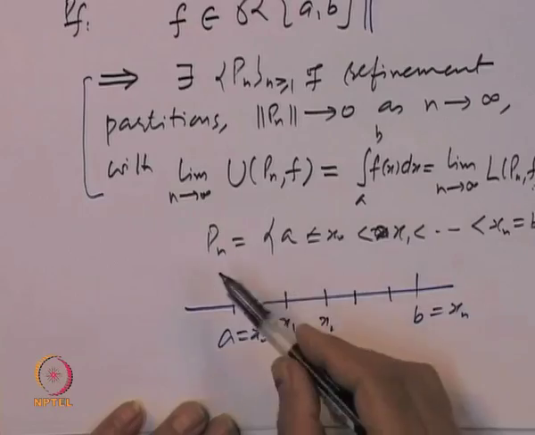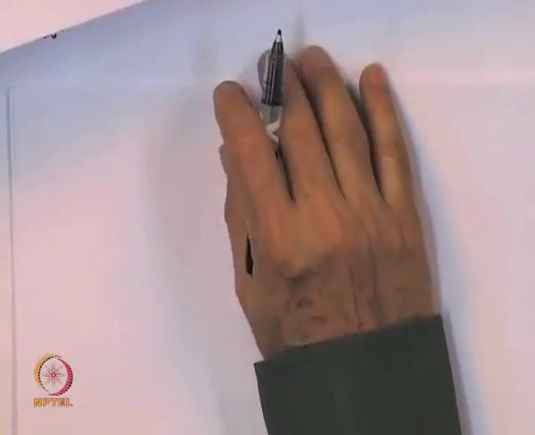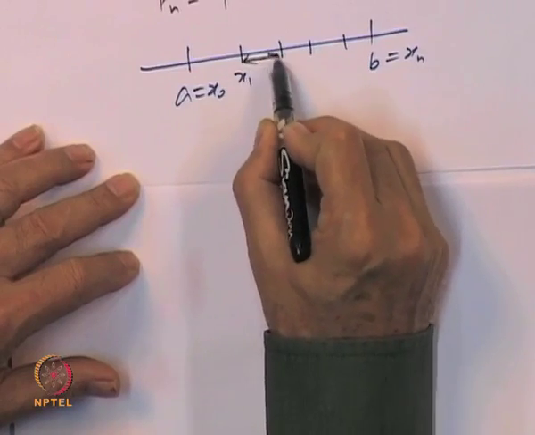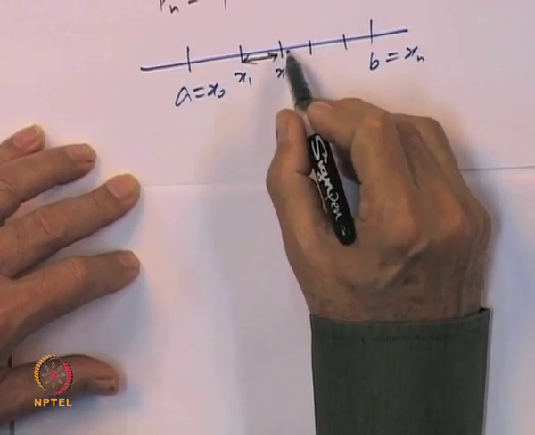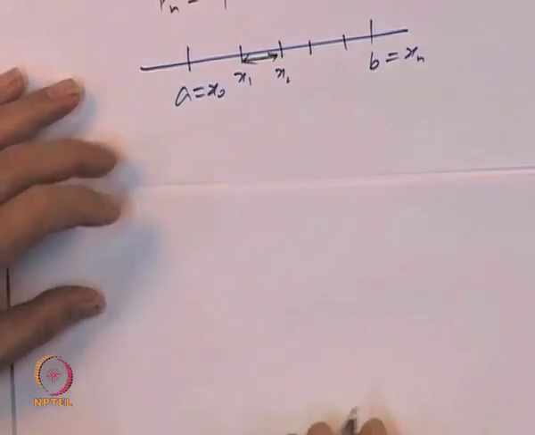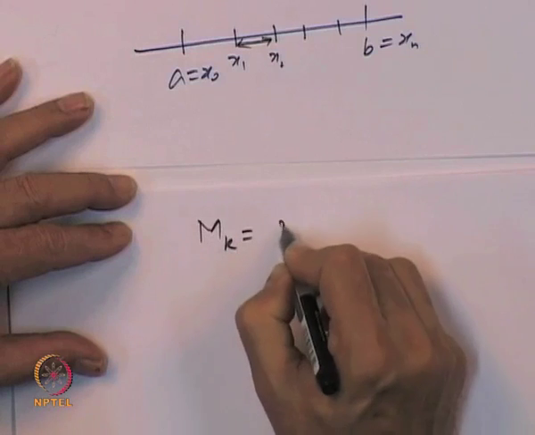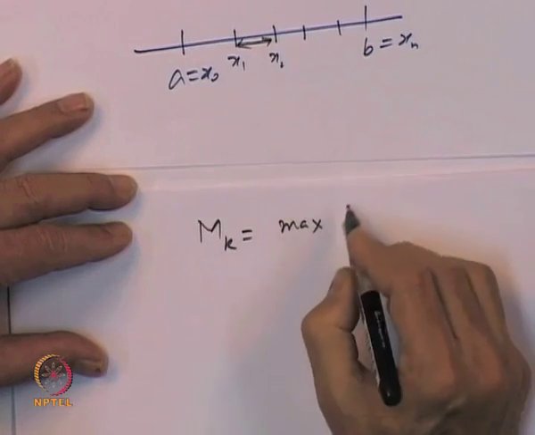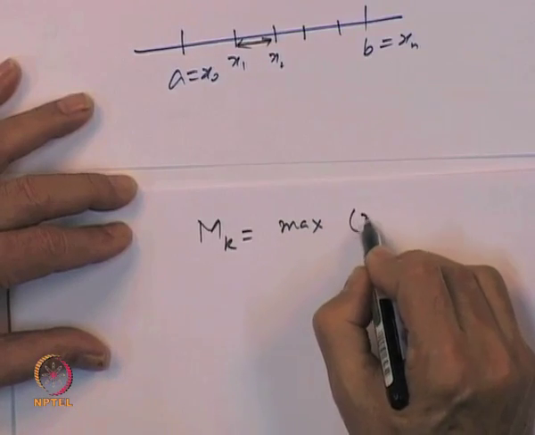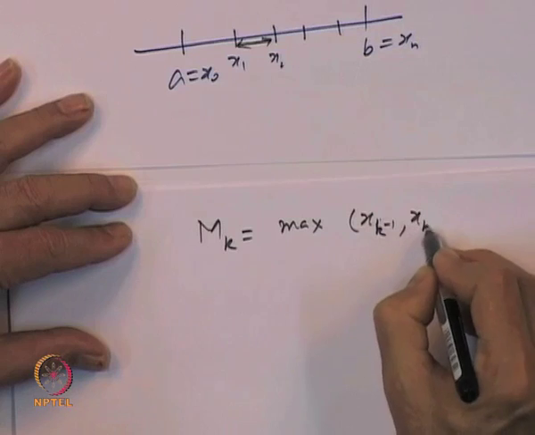To construct the upper sums, one looks at the maximum value of the function in each subinterval and the minimum value in each subinterval. So, let us write capital M_k to be the maximum value of f(x) in the interval x_{k-1} to x_k.